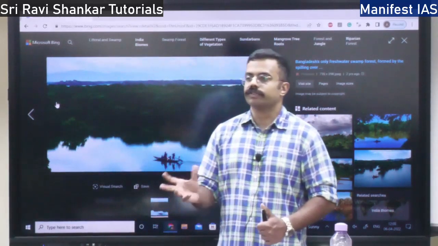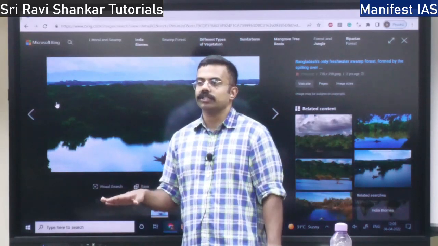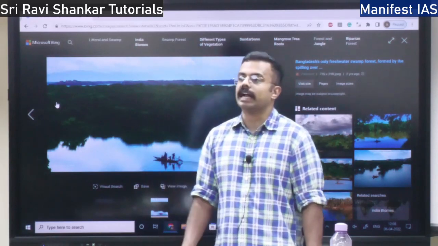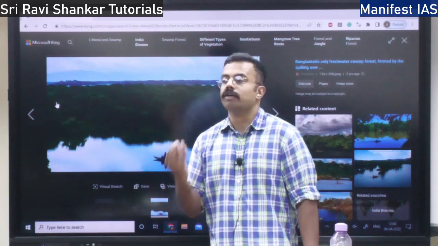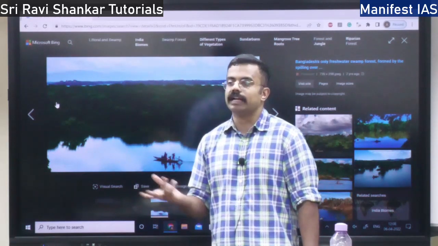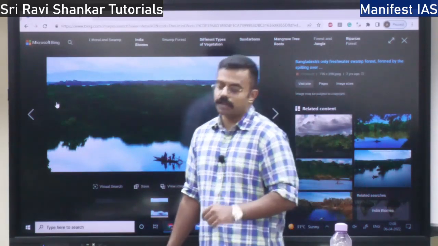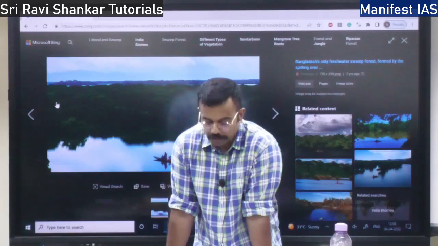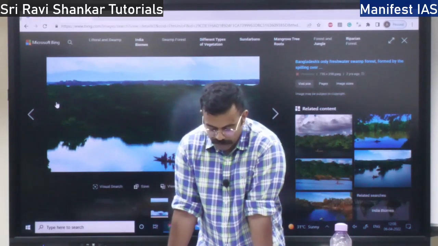That is, if you see, the rice field will be filled with water, right? That is a wetland where you will find vegetation also, where you will find water also. So the biggest wetland is our rice field, where we flood the rice field with water, right? So with respect to wetland conservation, we have one international convention called Ramsar Convention.